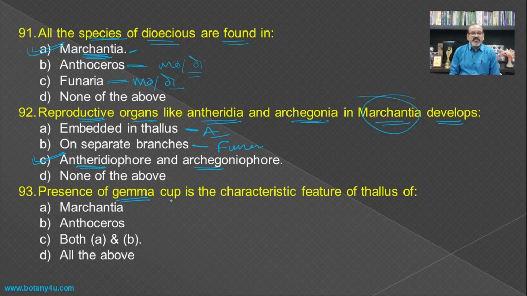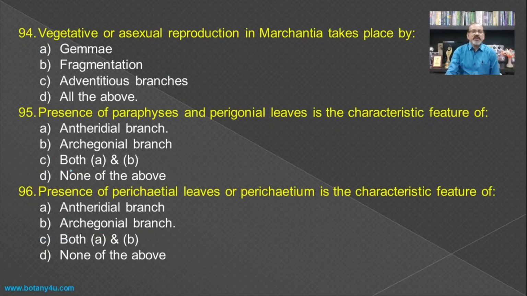Then presence of gemma cup is a characteristic feature of the thallus of... Here the formation of gemma cup is a characteristic feature of the Marchantia, but there are some species of the Anthoceros which are also responsible for the formation of gemma cup, and hence both A and B are the answer for this question.